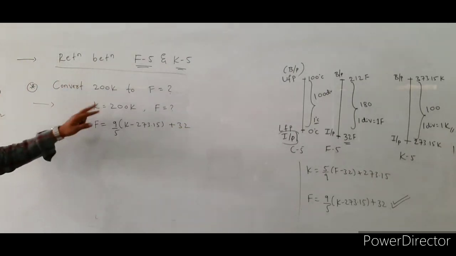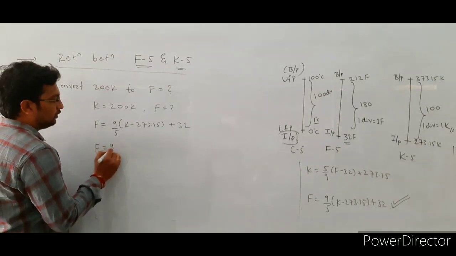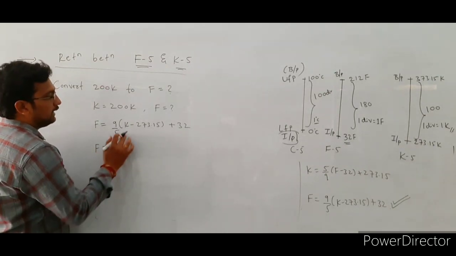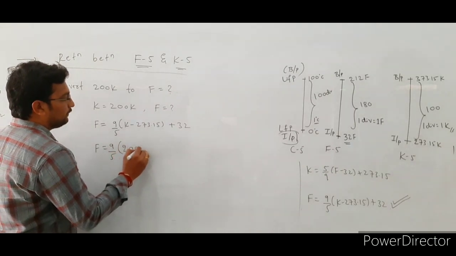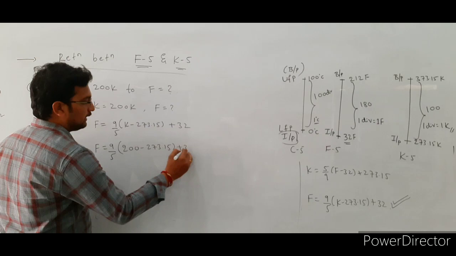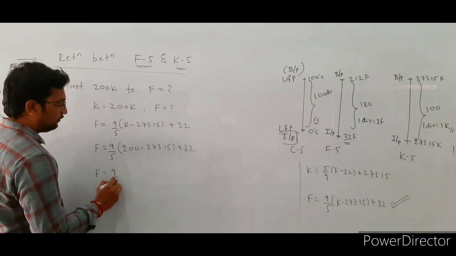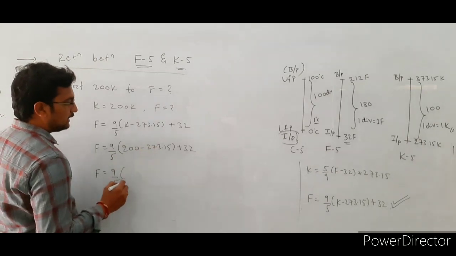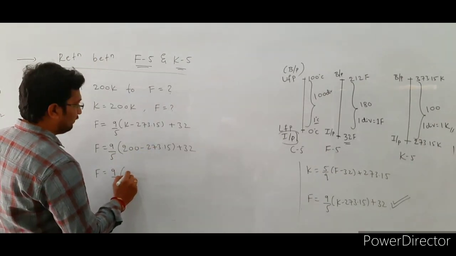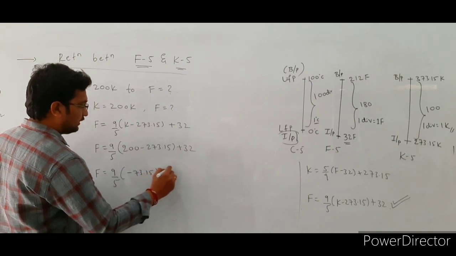See here, substitute the K value in this relation. That is F is equal to 9 by 5, K is 200, minus 273.15, plus 32. So subtract: F is equal to 9 by 5, 200 minus 273.15 means minus 73.15, plus 32.